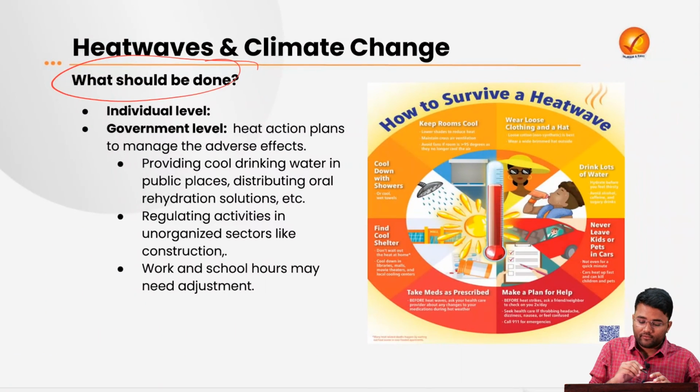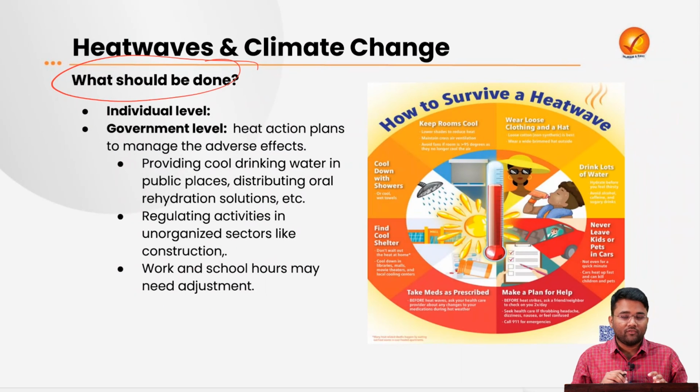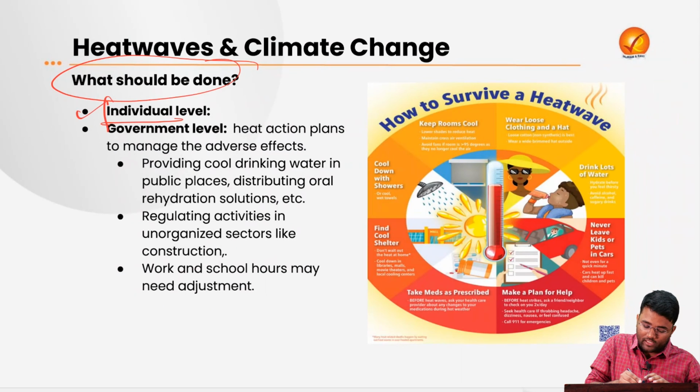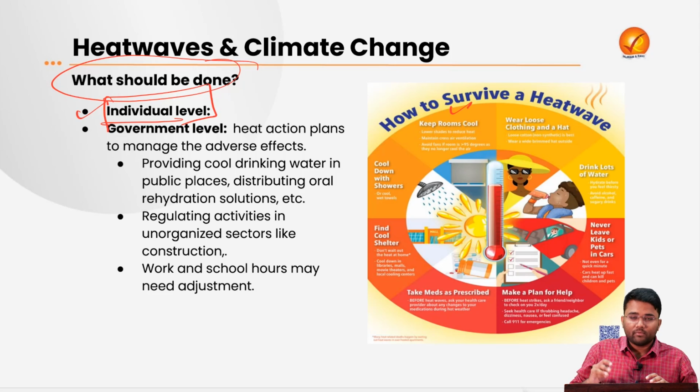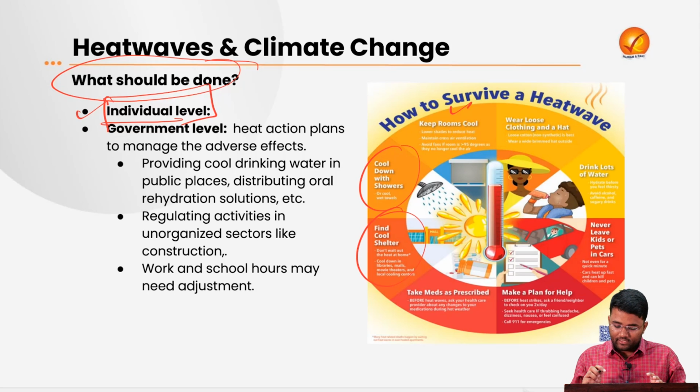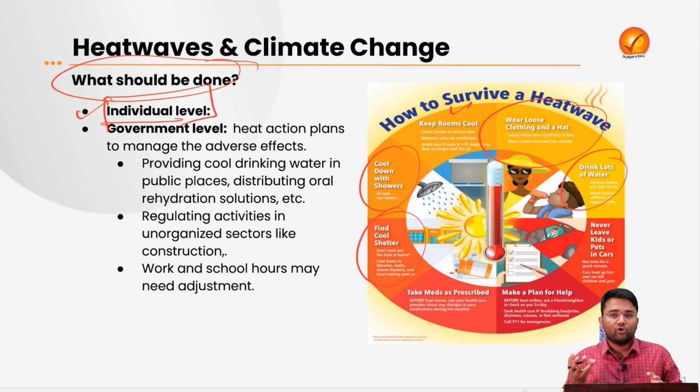So what should be done? What should we be doing in these cases of heat waves? First, at the individual or personal level, we should keep our rooms cool. We should try to remain hydrated. We should cool down with showers. We should take a bath regularly. We should find cool shelters whenever we can. We should try to wear loose clothes, and as I already told, drink a lot of water and keep yourself hydrated. You can also switch to ORS solutions and others to ensure that you are properly hydrated.